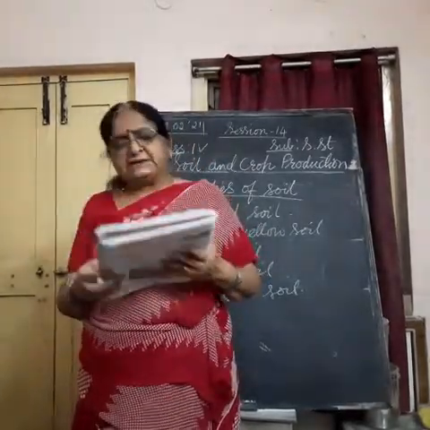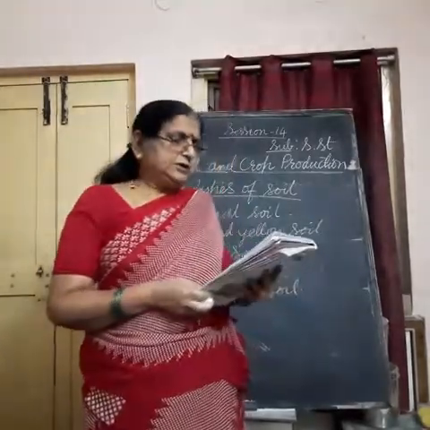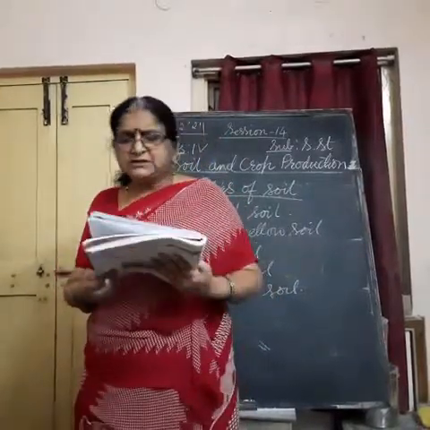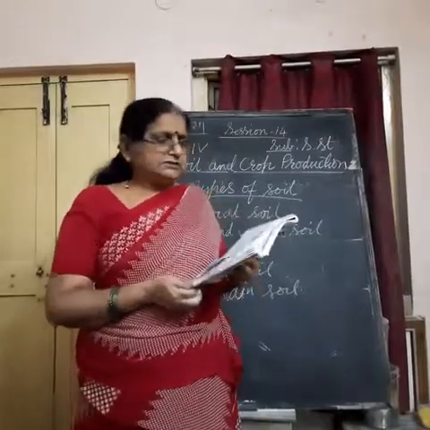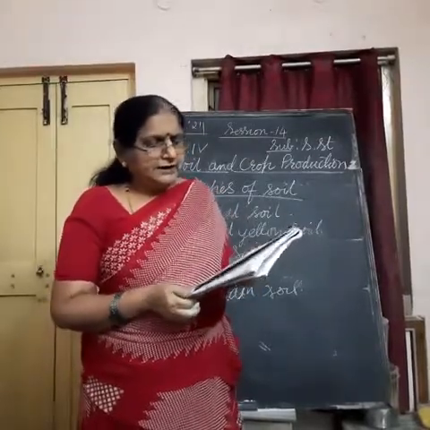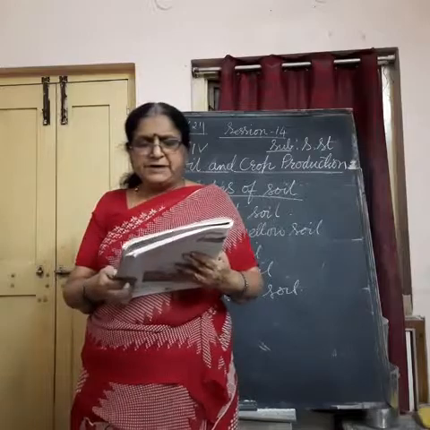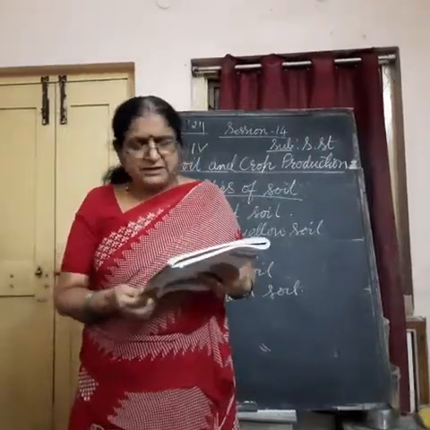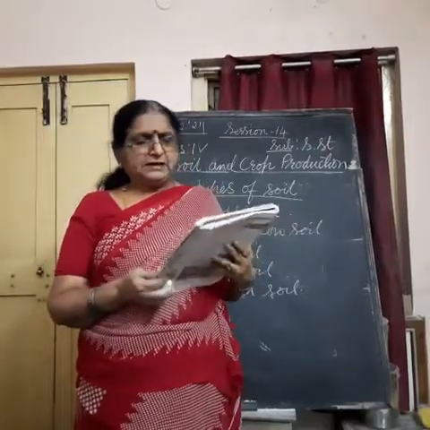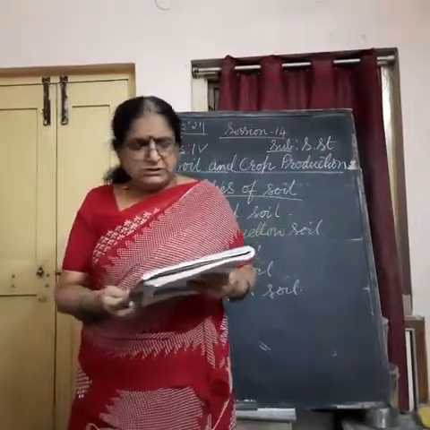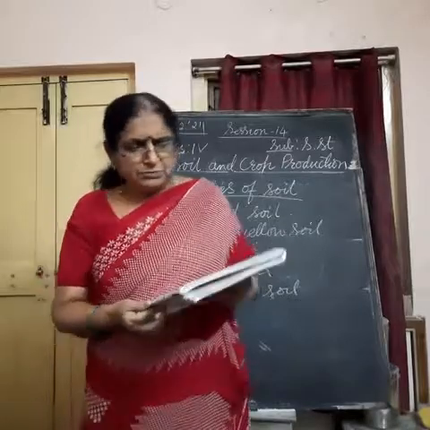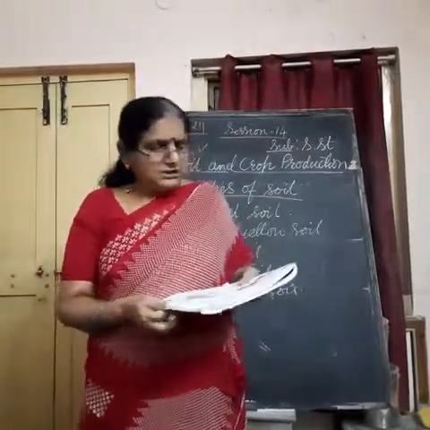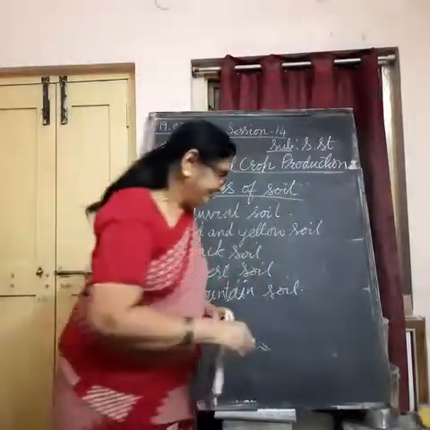Next comes black soil. This type of soil is black in color and is also known as Regur soil. In the northwestern part of the Deccan Plateau, the surface is made up of hard igneous rocks. Here, when the igneous rocks break, they produce soil black in color. This black lava soil is good for producing cotton and sugarcane. Black soil is also called black cotton soil.